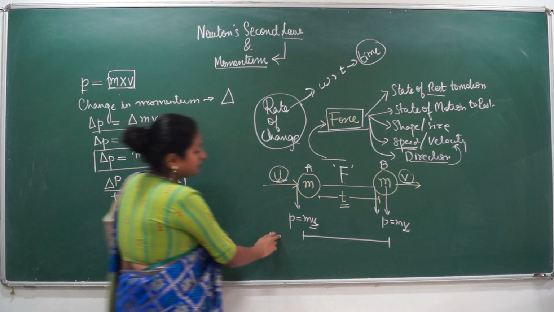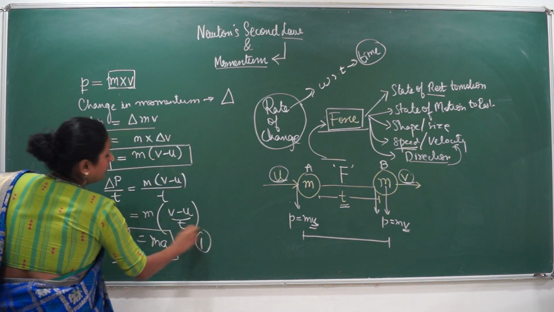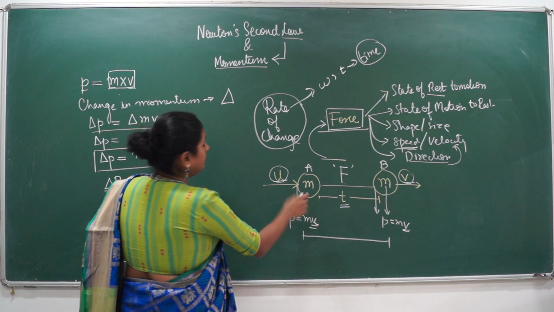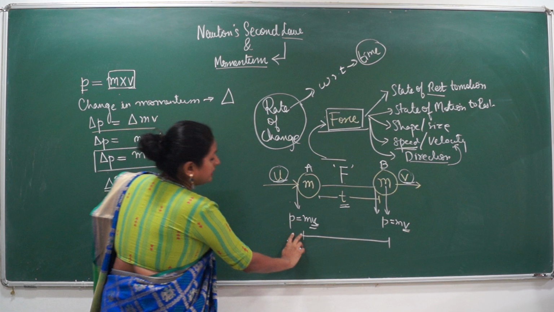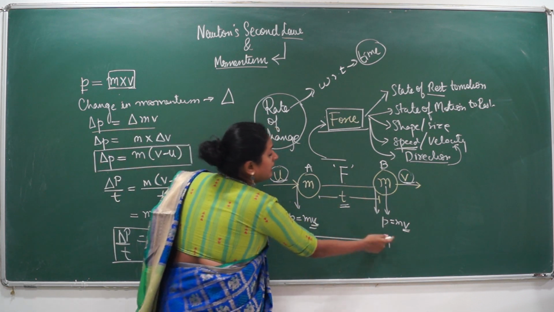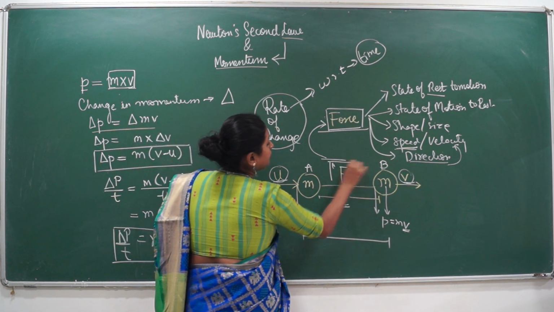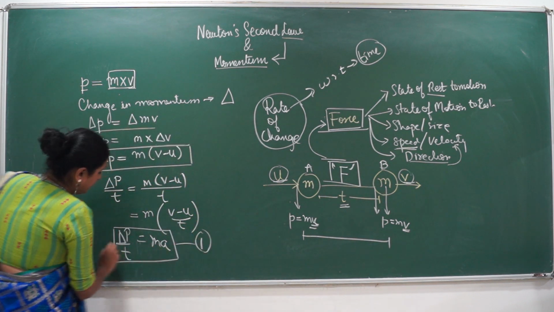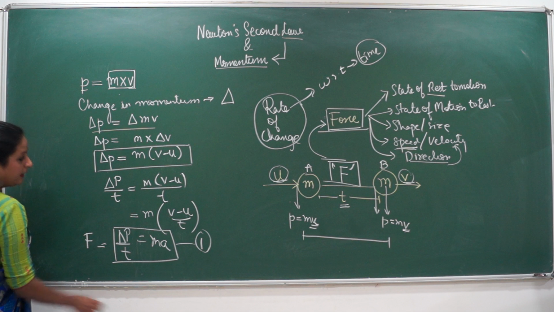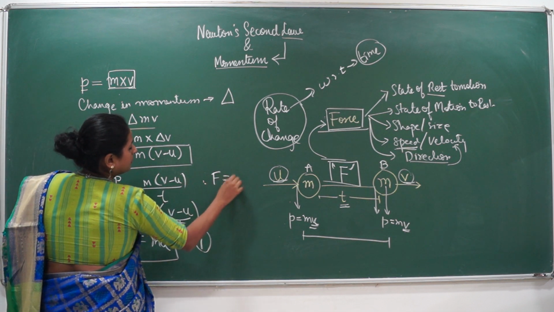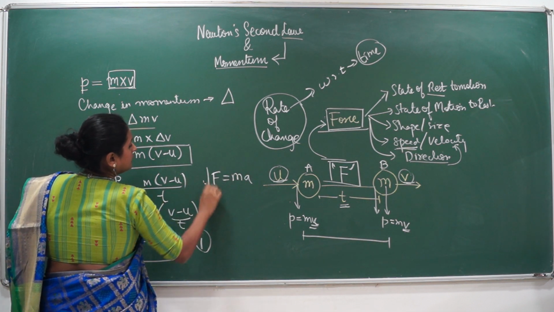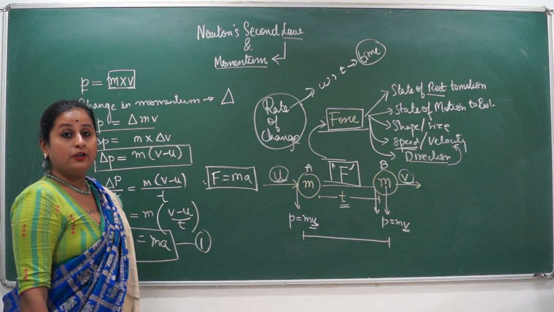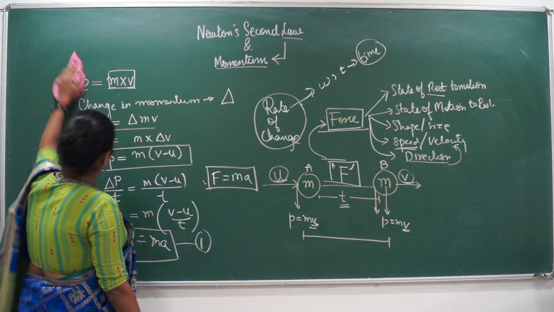But this is one equation that we have got. Very significant thing to note about force here is that the rate of change of momentum is happening because an external unbalanced force has acted. So this rate of change of momentum is nothing but the force. Therefore, force is equal to mass into acceleration, and this is one of the most significant derivations of Newton's second law of momentum.